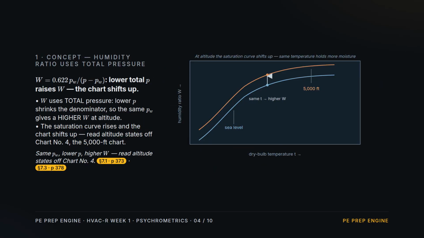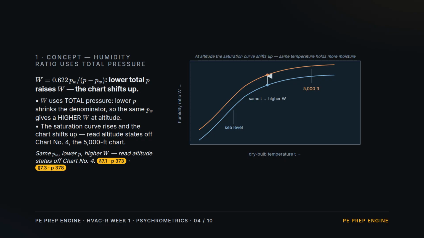Concept 3. The humidity ratio uses total pressure. W is 0.622 times the vapor pressure over total pressure minus vapor pressure. Drop the total pressure and the denominator shrinks. So for the same vapor pressure, the humidity ratio is higher at altitude. The saturation curve rises. At any temperature, the air holds more moisture, and the whole chart shifts up. That's why a sea level chart misreads an altitude state. Denver runs on the 5,000-foot chart.